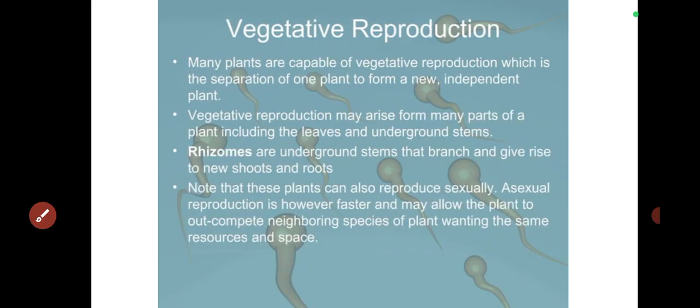the mature organism. Now, vegetative reproduction: many plants are capable of vegetative reproduction, which is the separation of one part to form a new independent plant. Now, this one is just like fragmentation, which is to echinoderms and some flatworms. Vegetative reproduction is to plants primarily. It's almost the same way.